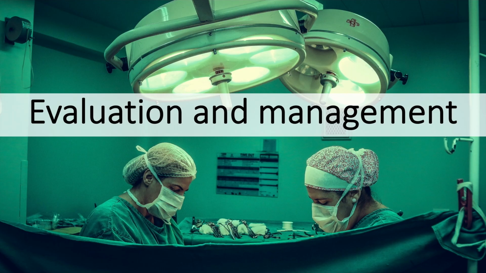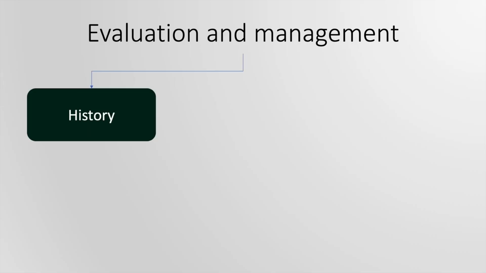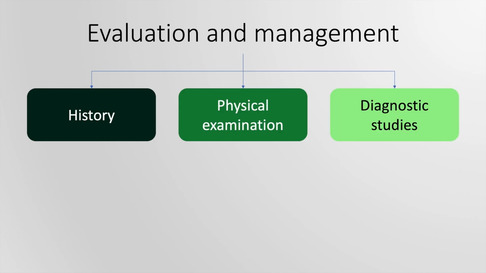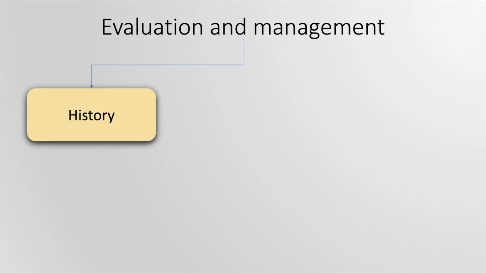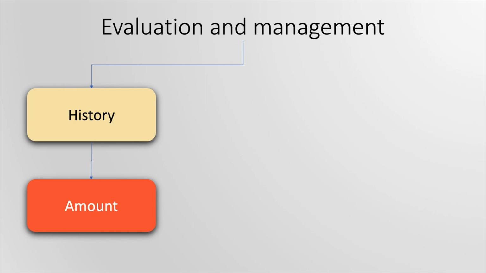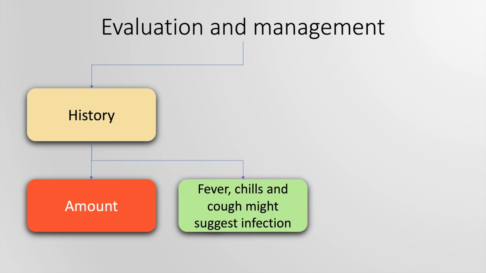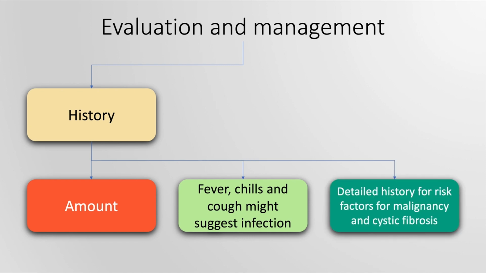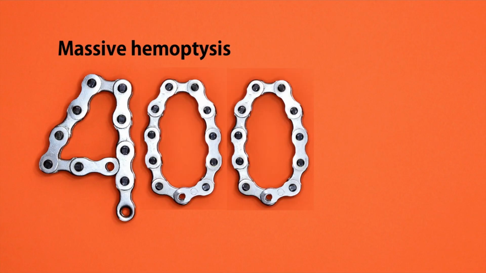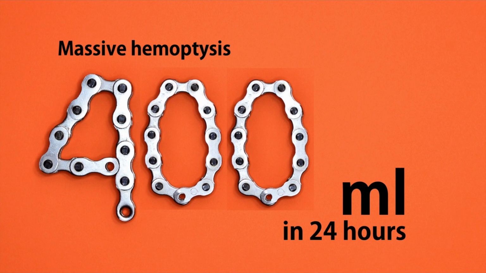The evaluation of hemoptysis includes taking a detailed history, conducting a thorough physical examination, and diagnostic studies. In history, the amount of hemoptysis is of critical importance. Additionally, fever, chills, and cough might suggest infection, and we must take a detailed history for risk factors for malignancy and cystic fibrosis. In general, 400 ml of blood in 24 hours is thought to be massive hemoptysis.